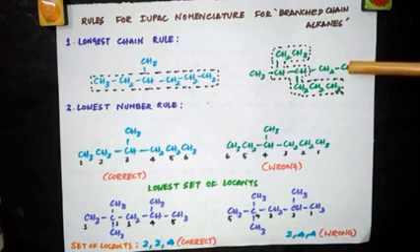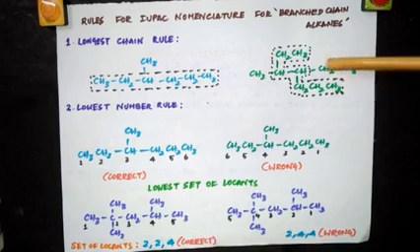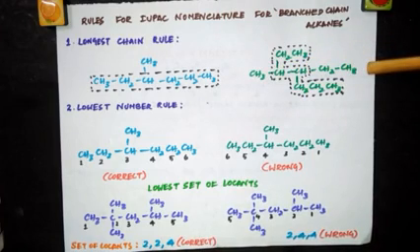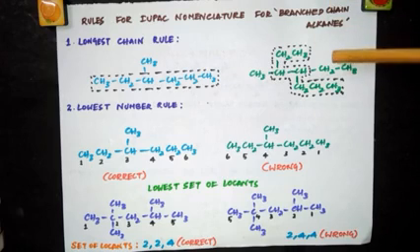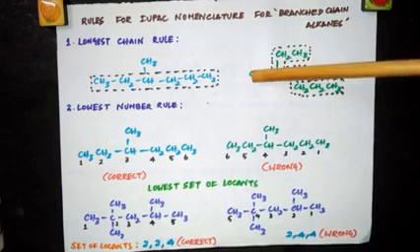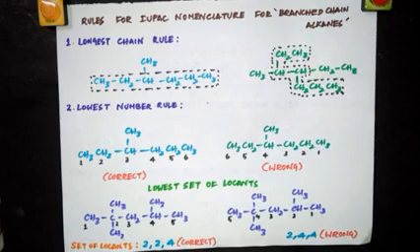Now start from here. 1, 2, 3, 4, 5, 6. I have 6 carbon atoms in this chain. So already here I had only 5 carbon atoms in that chain. Here I am having 6 carbon atoms. Now let me try one more chain. 1, 2, 3, 4, 5, 6, 7. So this is continuous.